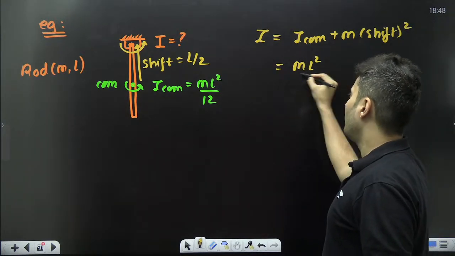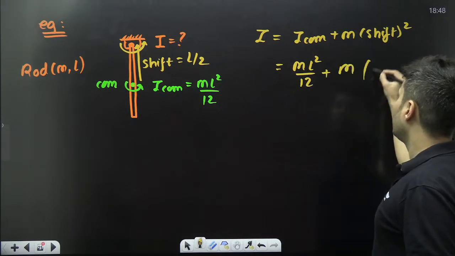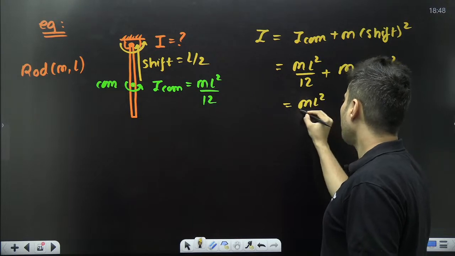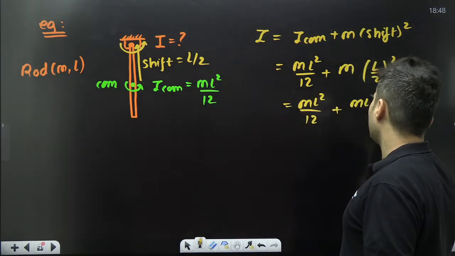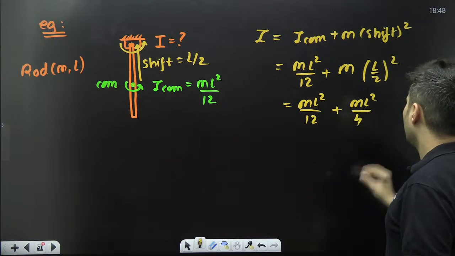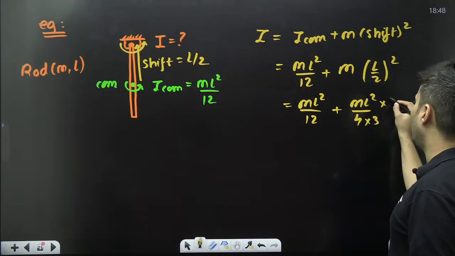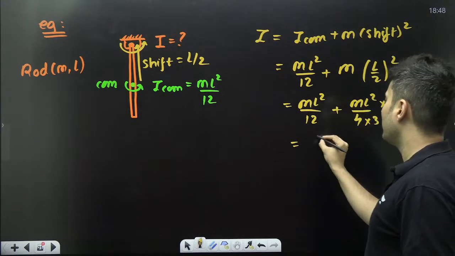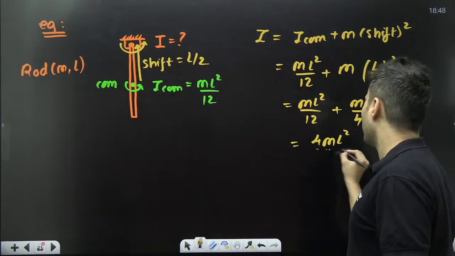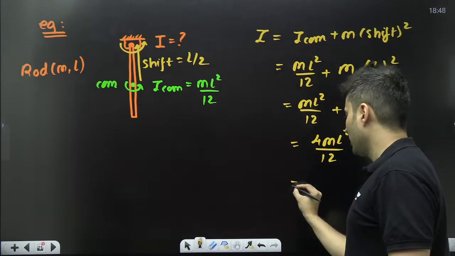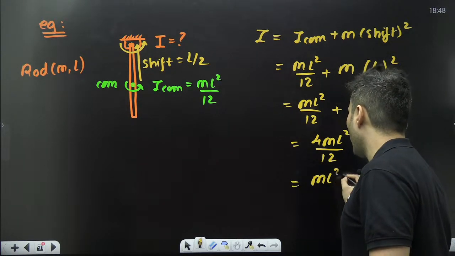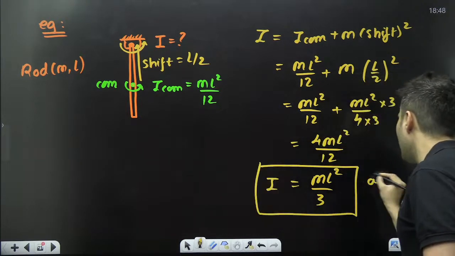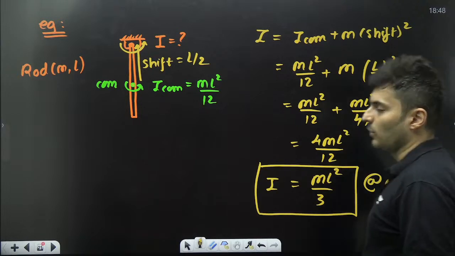Center of mass: ml square by 12. What is the shift? It is L by 2 whole square. So this will be ml square by 12 plus ml square by 4. You can take LCM, 4 into 3 and into 3, because this will be 12, this will be 12. So ml square plus 3 ml square will become 4 ml square by 12. 12 goes with 4 three times. So ml square by 3 is the moment of inertia at the end of the rod.